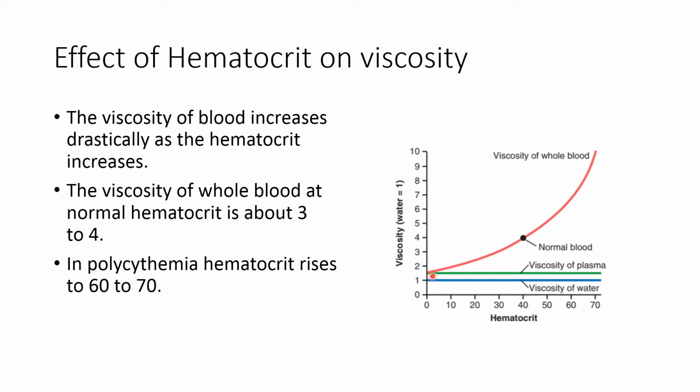As we can see, with the increase in the hematocrit, viscosity also increases. At the normal hematocrit of about 45%, viscosity is about 3 to 4. Now with the increase in the hematocrit, as occurs in polycythemia, hematocrit rises up to 60 to 70, so viscosity increases up to 9 to 10. With the increase in the hematocrit or amount of blood cells, viscosity also increases because of the increase in the internal friction or lack of slipperiness.